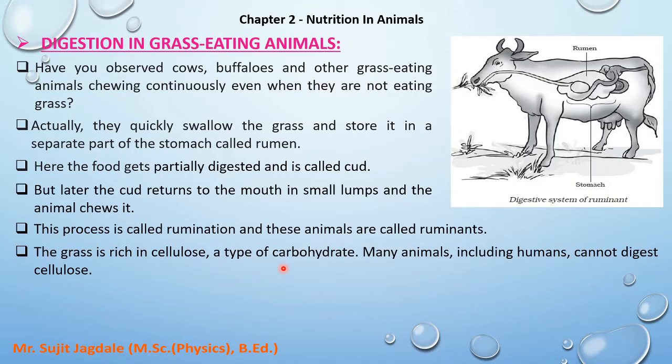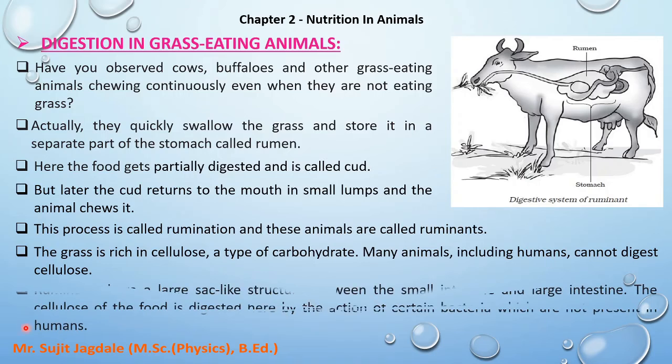So we cannot digest that cellulose properly, as it is a very high order carbohydrate. But some animals can do that. That means these grass eating animals have a special ability to digest cellulose, which is a very high order compound of carbohydrates. Humans cannot digest the cellulose present in the grass, so that's why we cannot eat the grass directly.